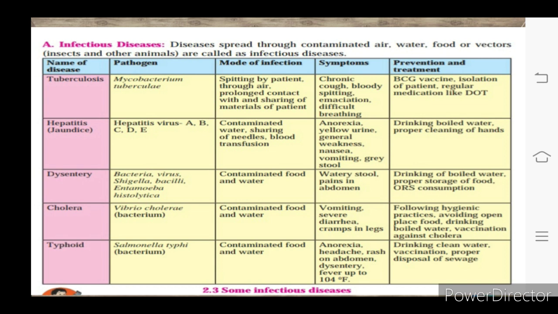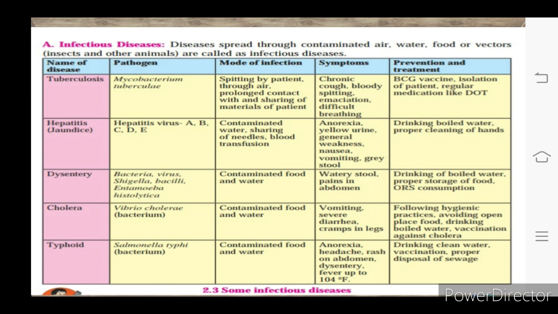Now let's learn in detail about infectious disease. Disease spread through contaminated air, water, food or vectors, meaning insects and other animals, is called infectious disease. Remember that disease spreads through contaminated air, that is polluted air. Water, contaminated water means not clean water, that is dirty water. Or contaminated food, and some insects like